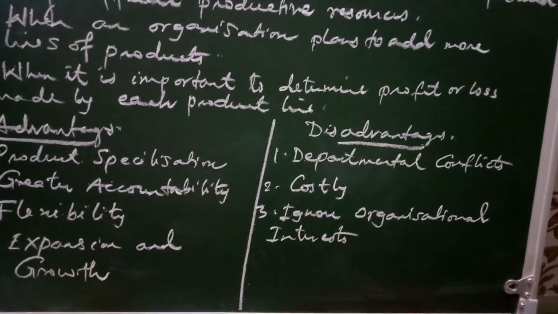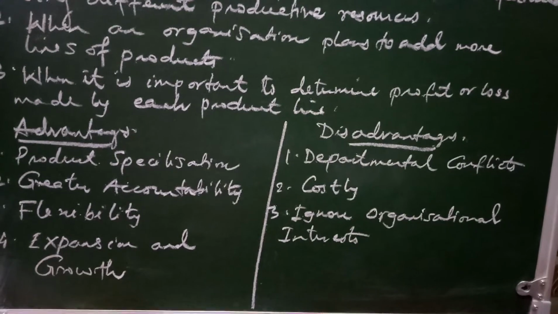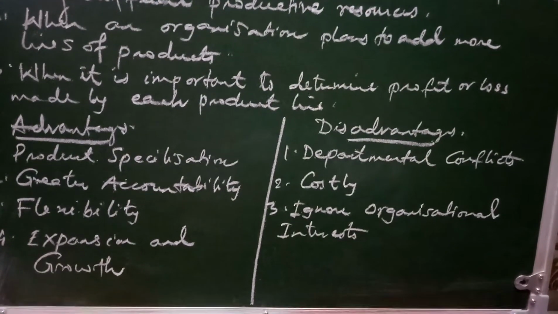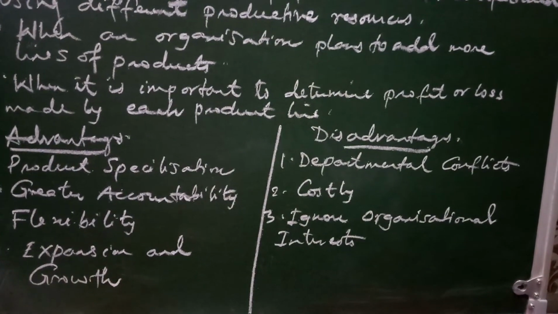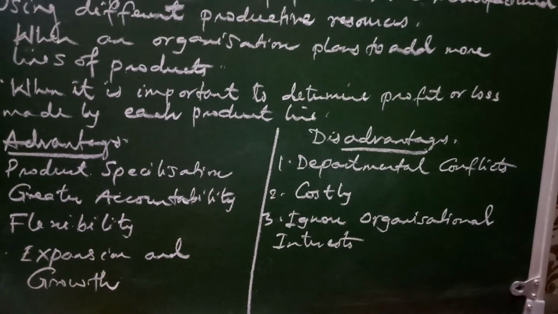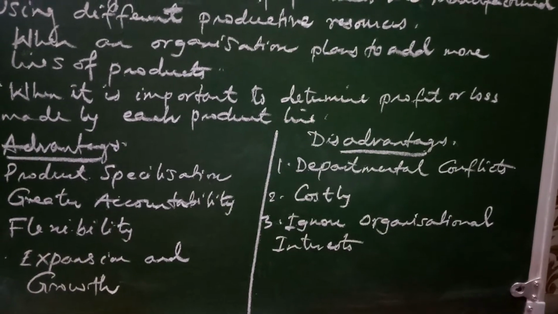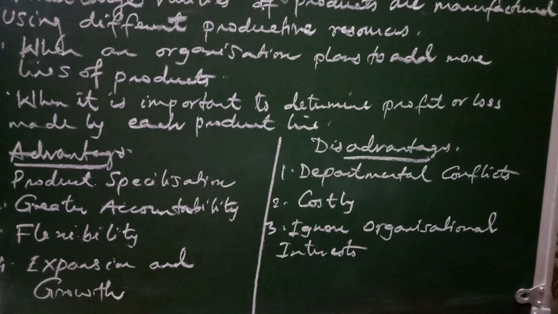The third point: it ignores the organizational interest. Divisional structure provides managers with the freedom to supervise all activities related to a particular division. Managers can focus on their own product without thinking of the rest of the organization. Thus, organizational objectives suffer and become difficult to achieve.